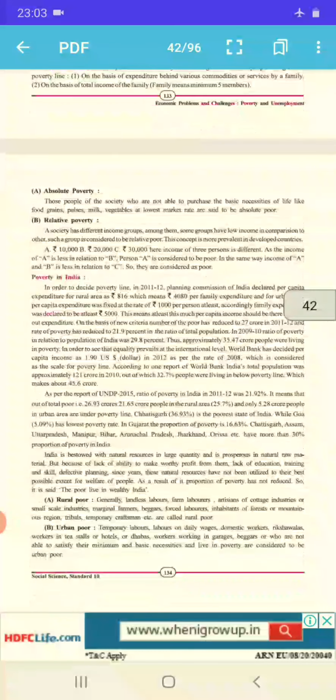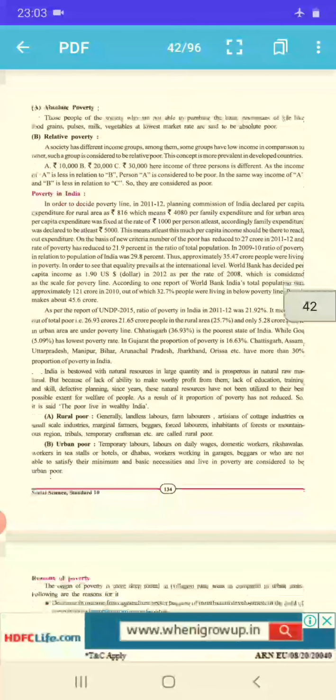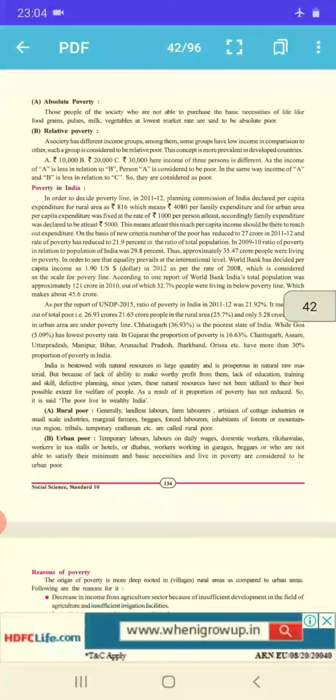Then further goes with absolute poverty. Now what is this absolute poverty? The people of the society who are not able to purchase the basic necessities of life like food grains, pulses, milk, vegetables at the lowest market rate are said to be in absolute poverty. They do not have sufficient income and are not able to purchase basic necessities and food grains. So, they are absolute poor.